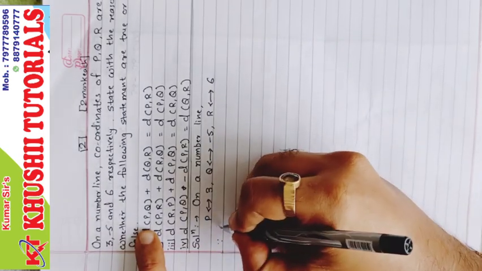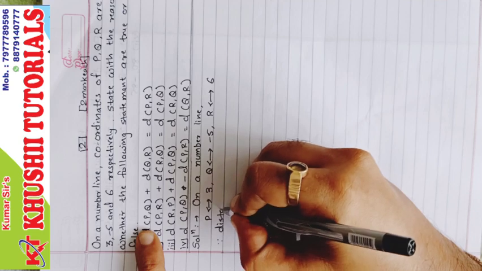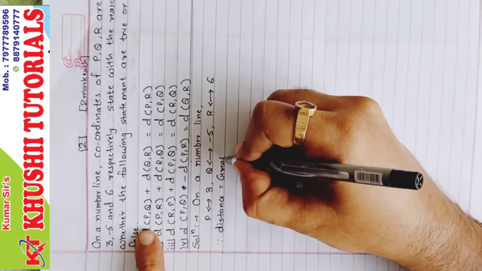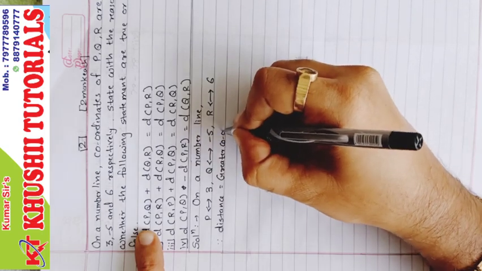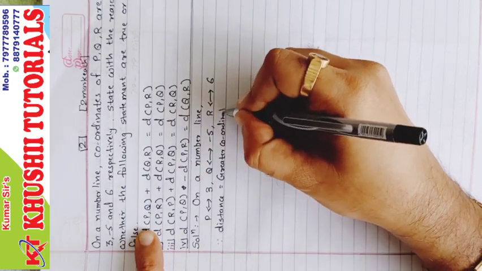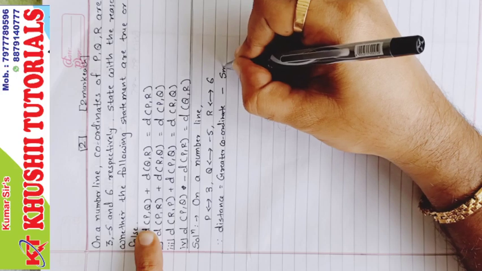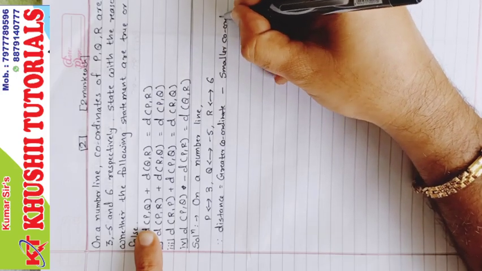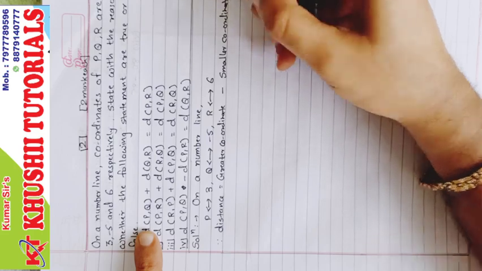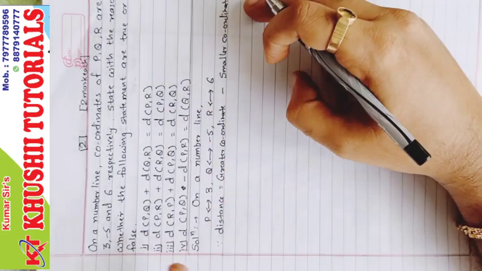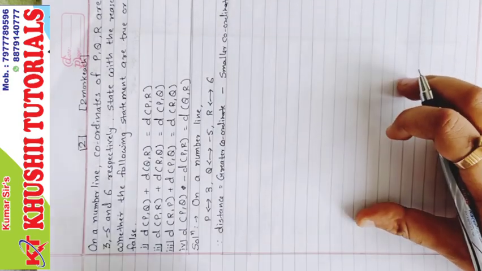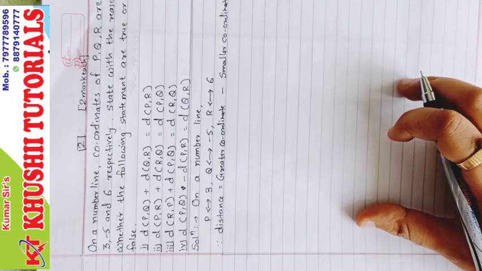Since I will write the formula only one time: distance equals greater coordinate minus smaller coordinate. Why am I writing the distance formula in the starting itself? So I don't have to write it again and again, because this formula will be used many times.